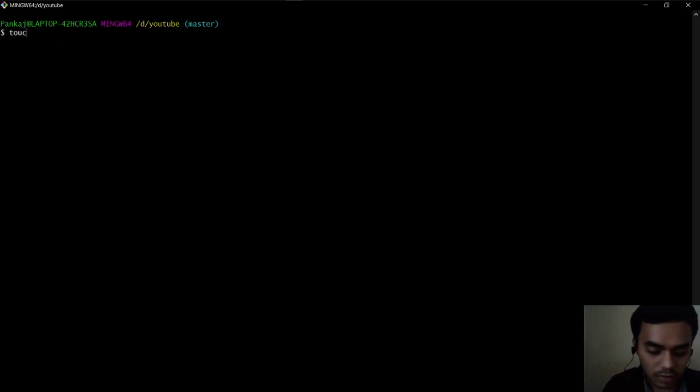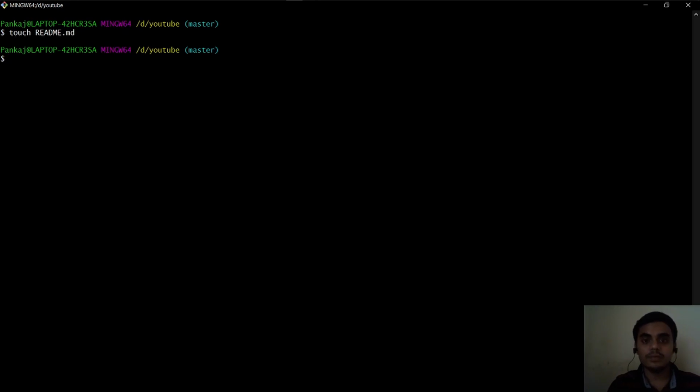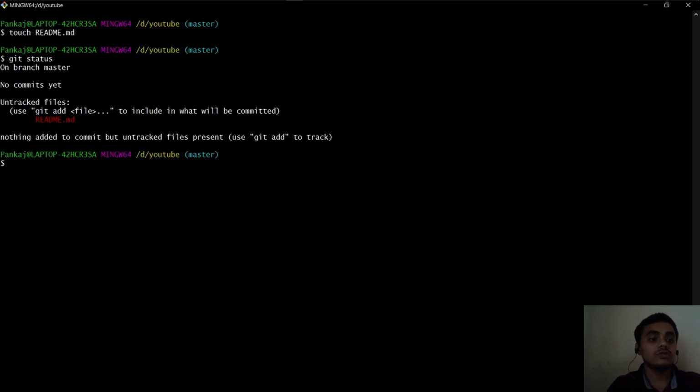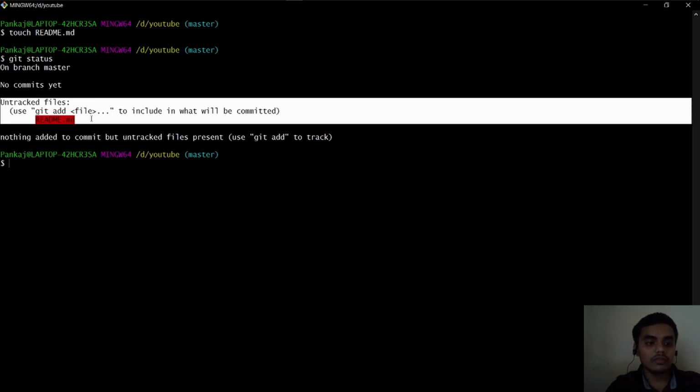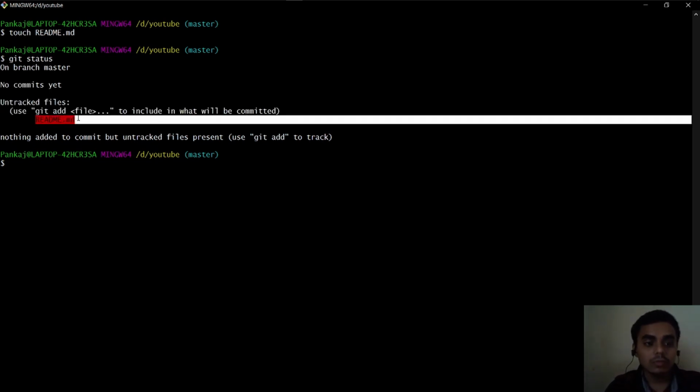Now if I make readme.md, we made a file readme.md. md stands for markdown. You would know what markdown is, or search on Google. There are plenty of resources. Now if I run git status, we are on branch master, no commits yet, an untracked file. So readme.md, we added it, but it is untracked right now. We didn't add it to the staging area.